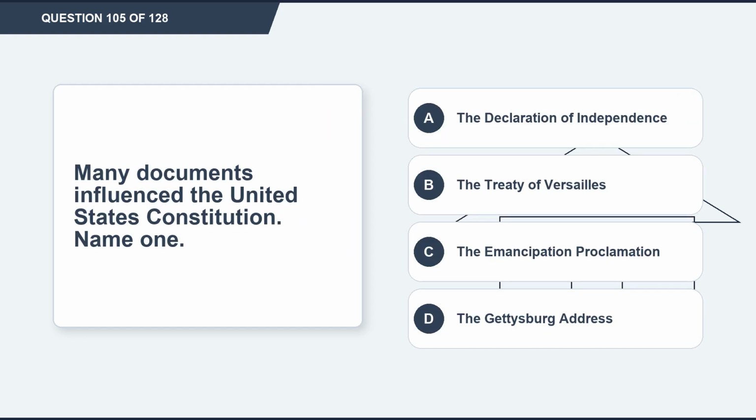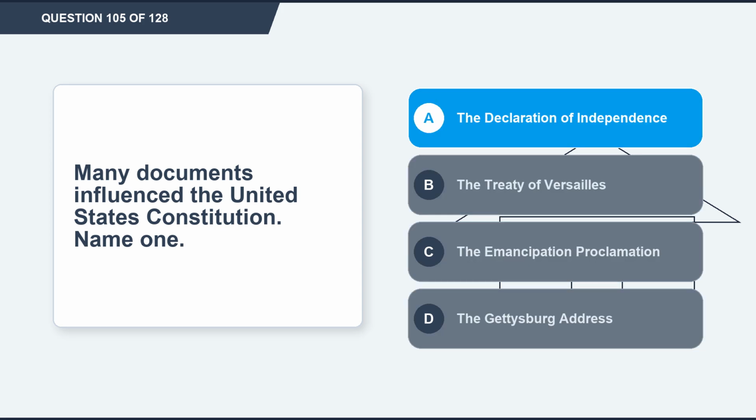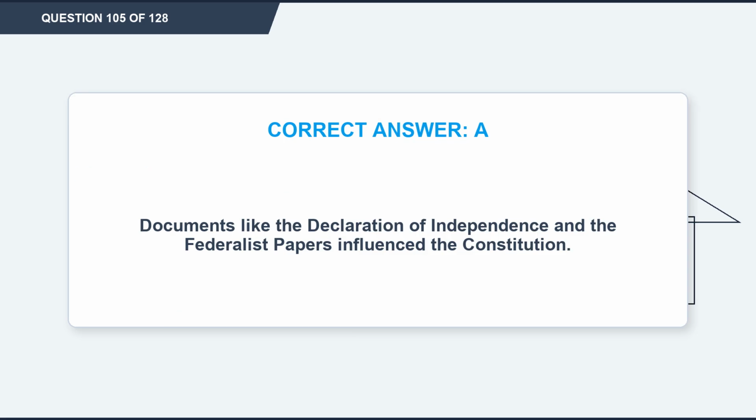Question 105. Many documents influenced the United States Constitution. Name one. Option A, the Declaration of Independence. Option B, the Treaty of Versailles. Option C, the Emancipation Proclamation. Option D, the Gettysburg Address. The correct answer is option A, the Declaration of Independence. Explanation. Documents like the Declaration of Independence and the Federalist Papers influenced the Constitution.